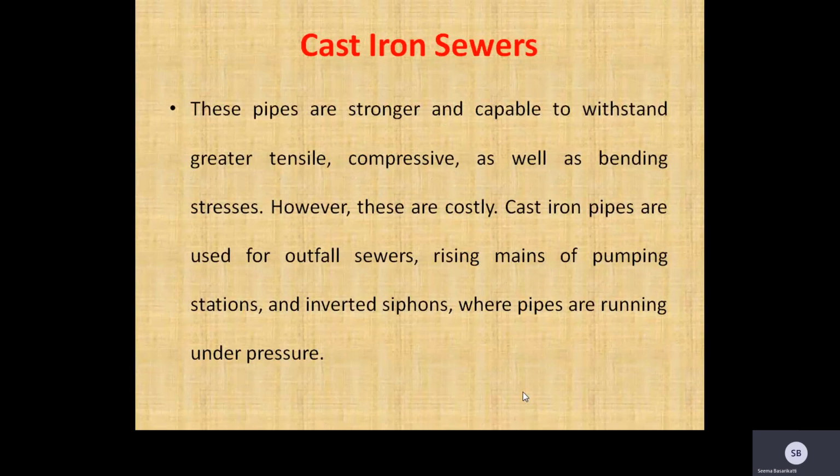Cast iron pipes are stronger and capable of withstanding greater tensile, compressive as well as bending stresses. However, these are costly. Cost consideration is very high, and cast iron pipes are used for outfall sewers, rising mains of pumping stations and inverted siphons where pipes are running under pressure.